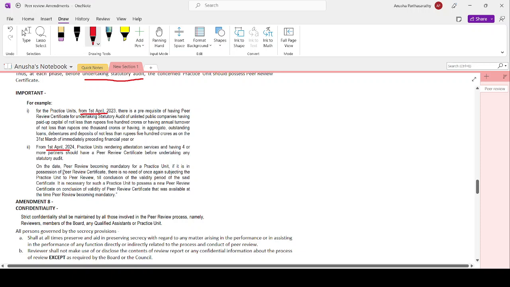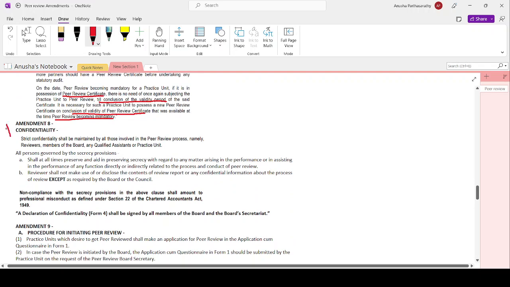If it is in possession of a peer review certificate, there is no need to subject the practice unit to peer review till the conclusion of the validity period of the said certificate. Till the conclusion of the validity, you need not obtain another peer review certificate. It is necessary for such a practice unit to obtain a new peer review certificate on the conclusion of the validity of the peer review certificate that was available at the time peer review became mandatory. Once it has expired, you have to obtain it anew.